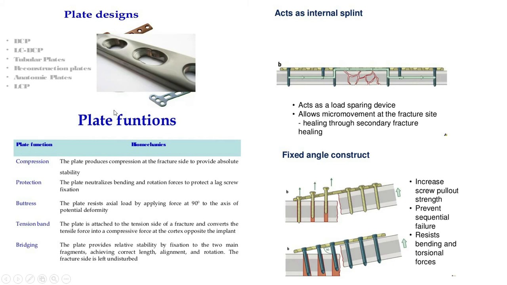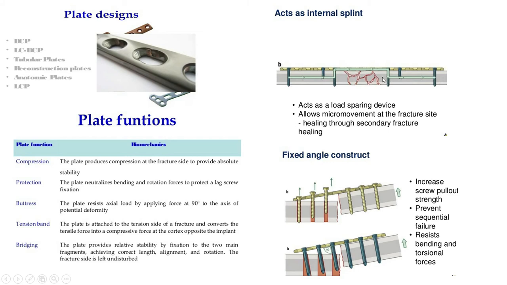Now when we are using a locking plate, it acts as an external fixator acting internally. It will be bearing the weight. A plate is actually a weight bearing implant, and a nail is a weight sharing implant.